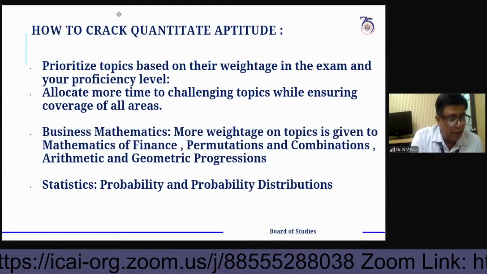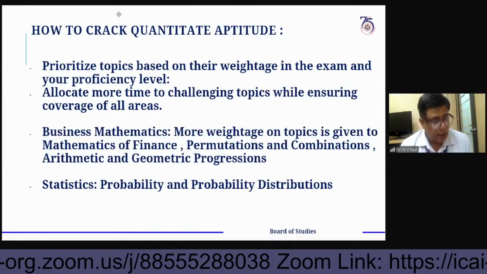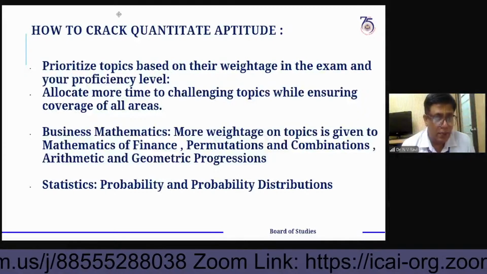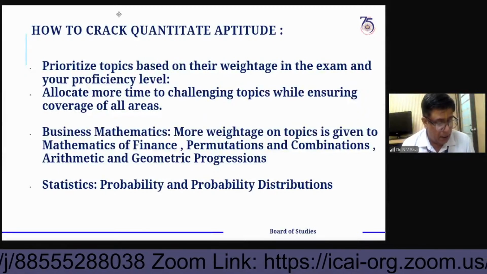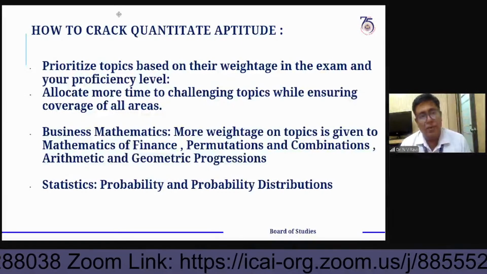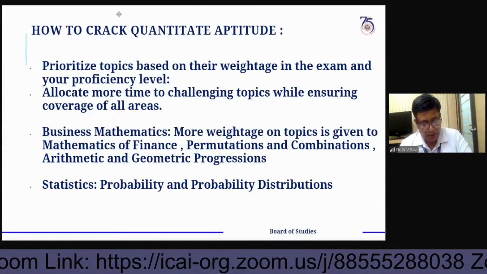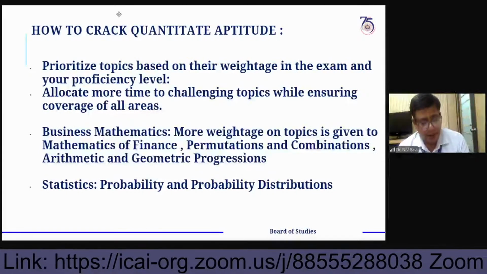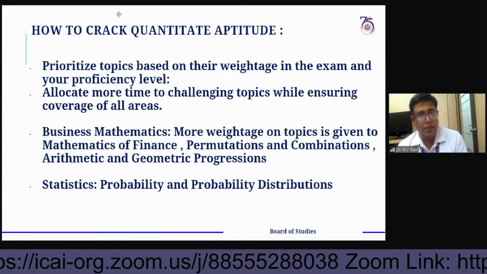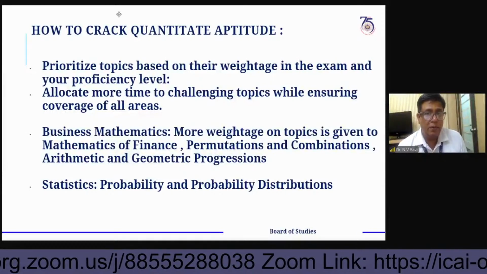Next one after permutation combination is sequence and series. Already I had expressed what kind of series: arithmetic progression, geometric progression, and special series like the sum of n terms, the sum of the squares of the first n terms of the series, the sum of the cubes of the first n terms of the series, the first term is what, and the common difference is what, and the sum of the n terms of the geometric series, the sum of the n terms of the arithmetic progression.